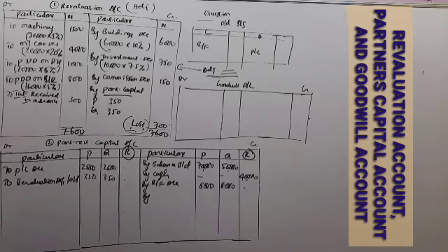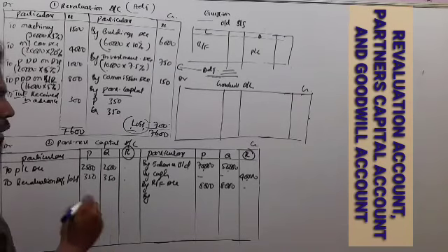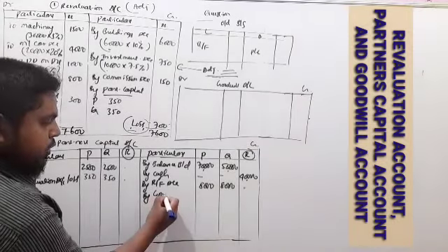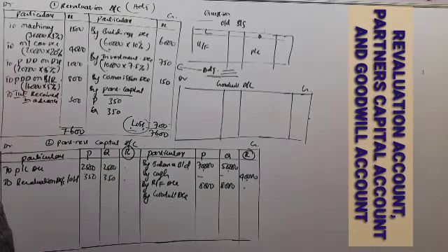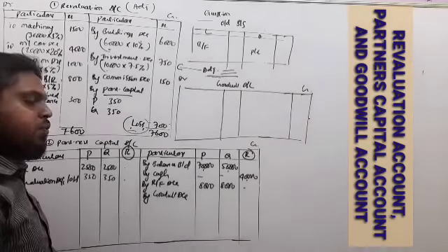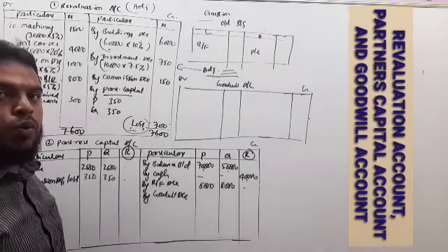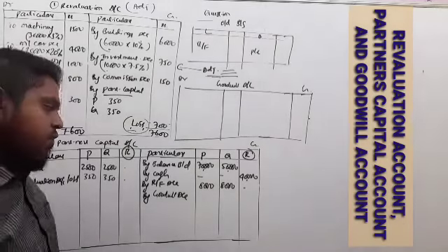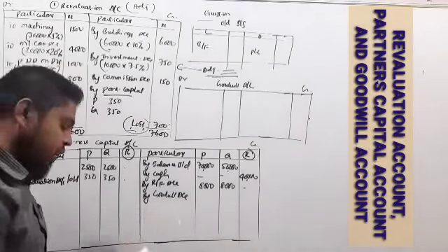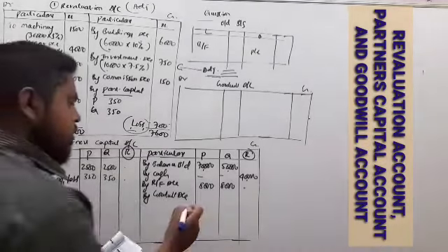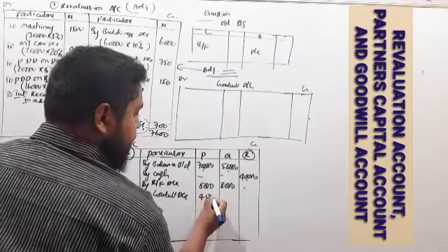Next, goodwill. You know, compulsorily we have to record goodwill under the partners' capital account. So this goodwill brought by the new partner in the form of cash, and this goodwill amount we have to share among the old partners in the sacrifice ratio. The sacrifice ratio is not there. So in the absence of the sacrifice ratio, we can assume the old ratio itself as the sacrifice ratio. So here we are distributing equally. The goodwill he has brought is 9,000. So this is 4,500.